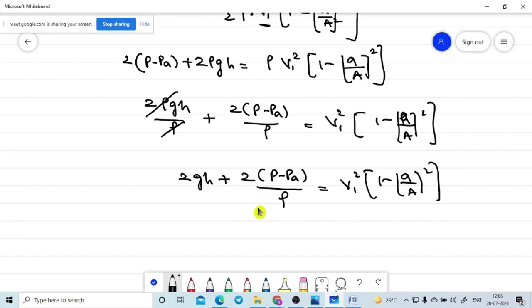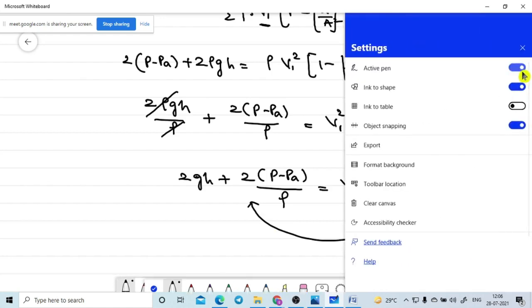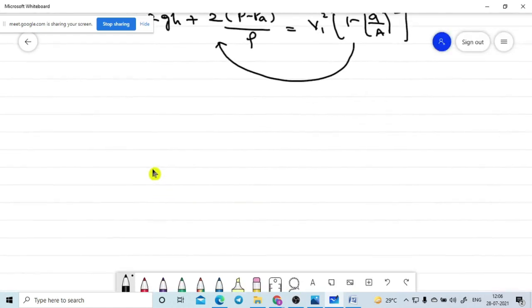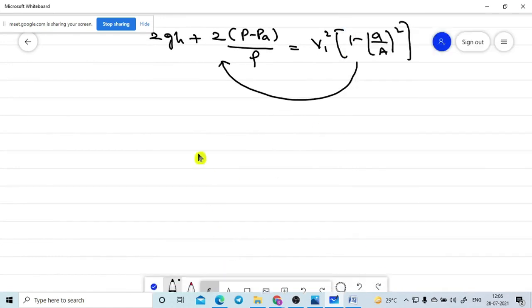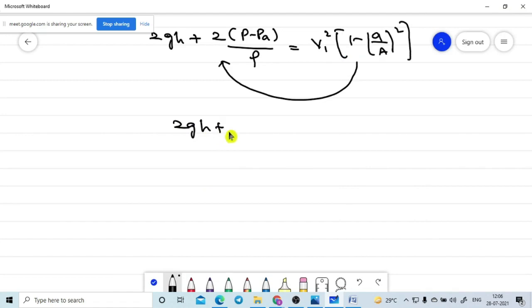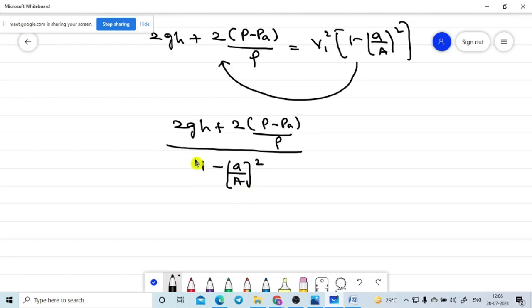Our aim is to find out the V1 value. Send this total term this side, left side. Then can I write like this? 2GH plus 2 into P minus PA divided by rho, total divided by 1 minus small a divided by capital A whole square. Is it correct only, na? V1 square is equal to.